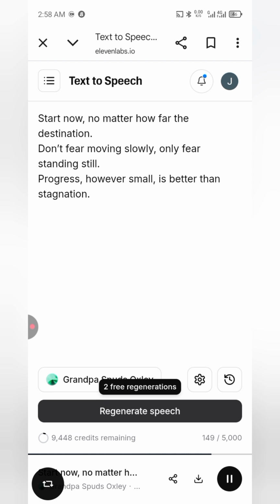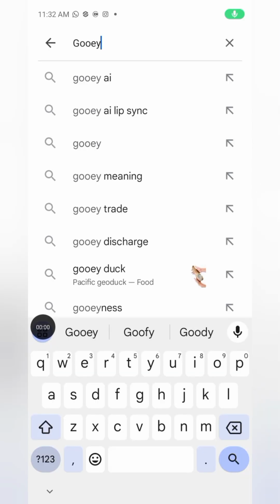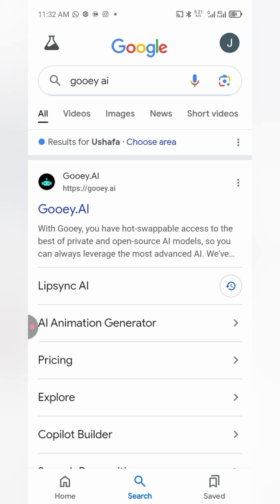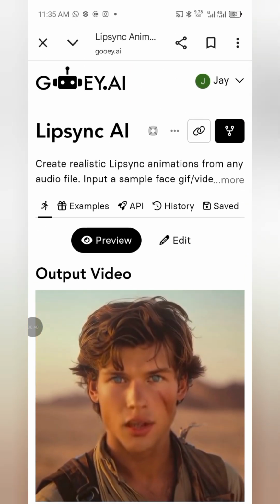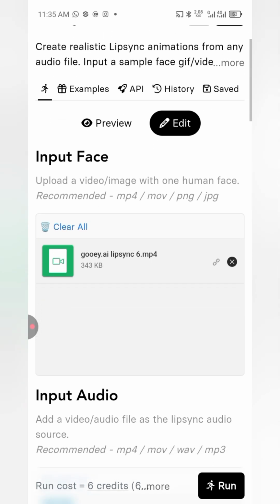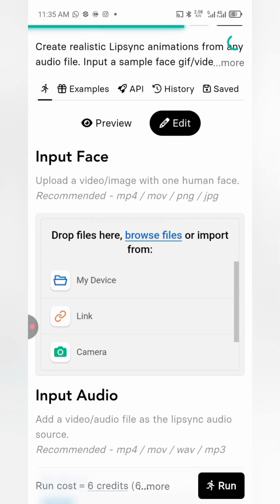So remember, you got your quote from ChatGPT and you came here to turn it into a speech, right? Okay. So now we're going to go to Gooey AI. I don't really know how to say it, but now we're going to tap into that lip sync AI. What this is going to do for you is lip sync that speech that you've got, right?